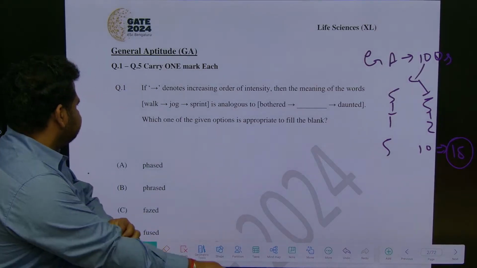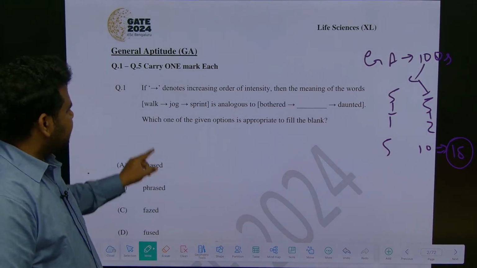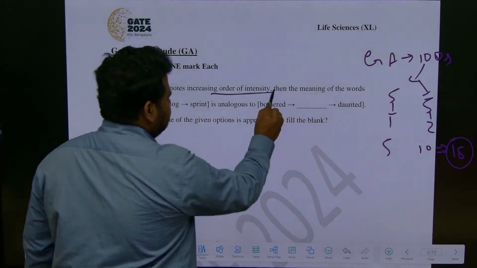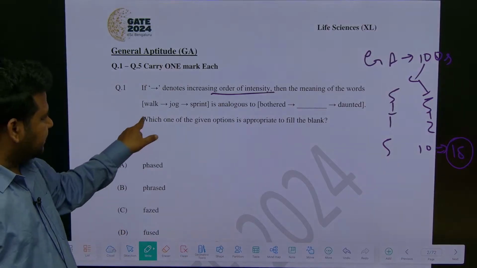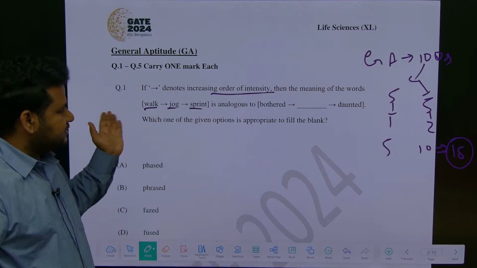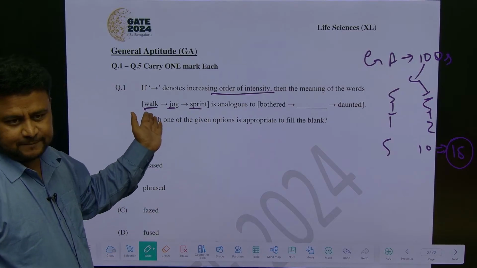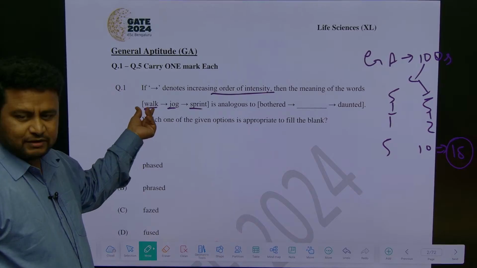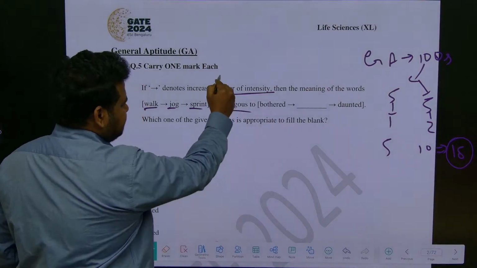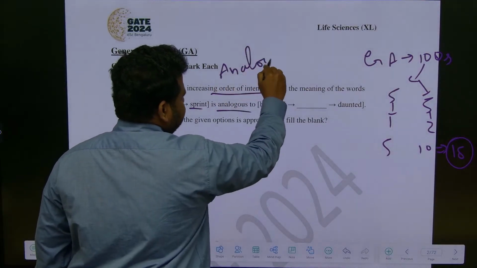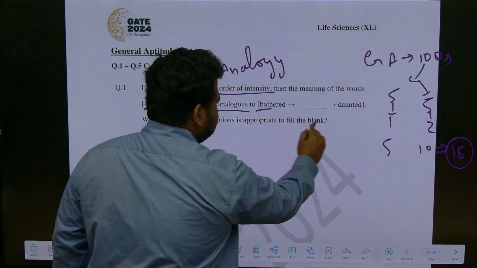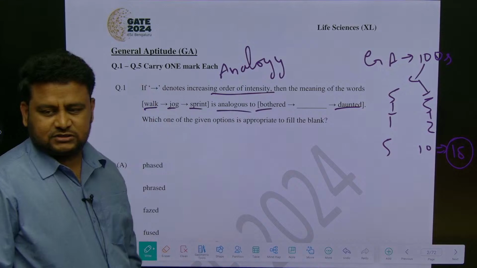So first one, they are asking: if this arrow mark denotes the increasing order of intensity, then the meaning of the words, for example walk, jog, and sprint. That is increasing intensity of your movement. Walk, the intensity will be less compared to jog. Here it is increasing. They have given a question based on analogy. Analogy questions we have dealt with before. So bothered, phased, daunted. Between, what should come?